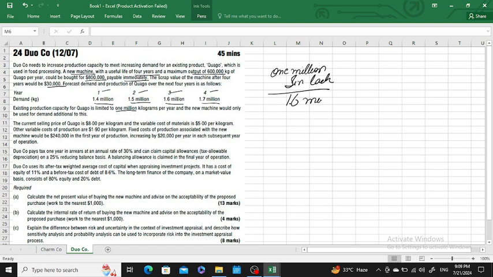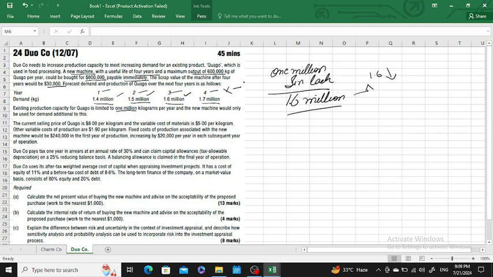Sir, we cannot produce anything beyond 1.6 million, although we can produce under 1.6 million. It means we can produce 1.4 million, 1.5 million, 1.6 million, but we cannot produce 1.7 million. We can only produce 1.6 million.